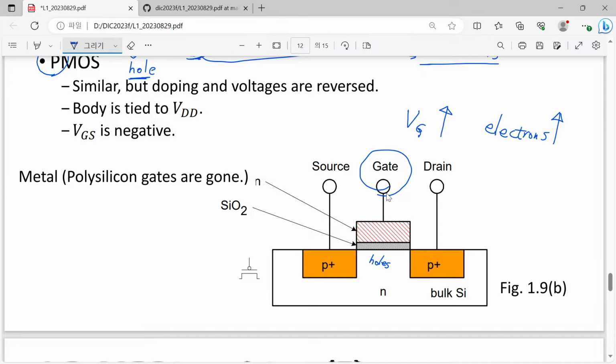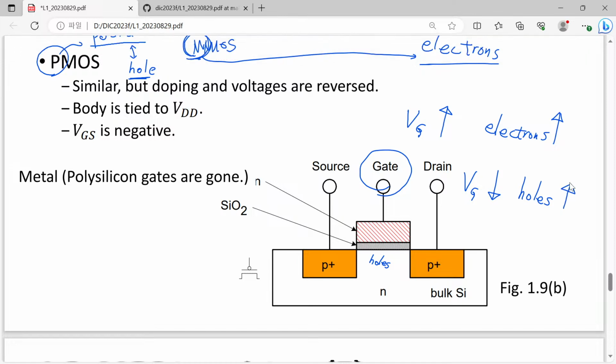And now in this P MOSFET, when we have a sufficiently low voltage, we will have a sufficiently high number of holes. So are you with me?